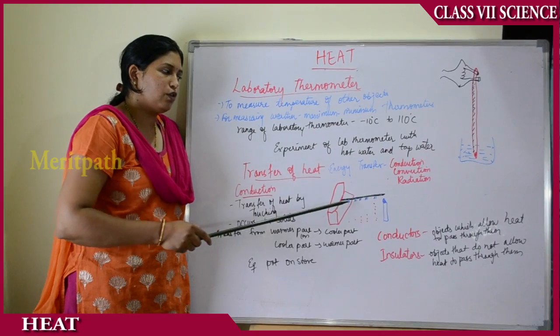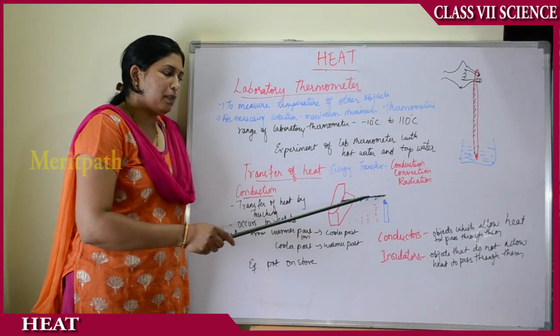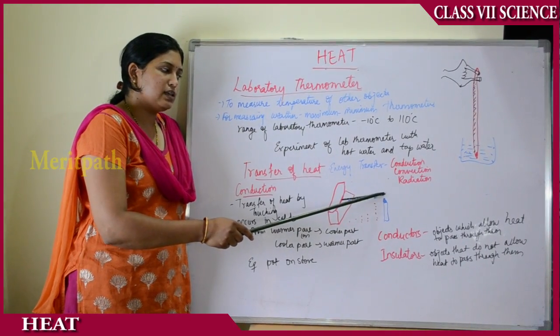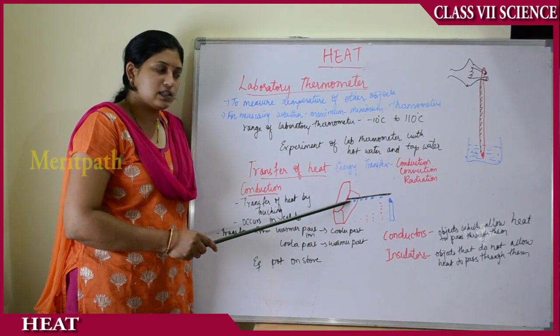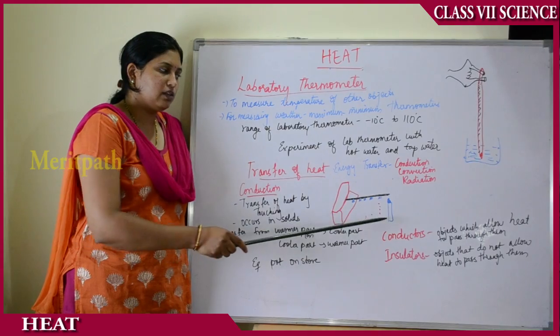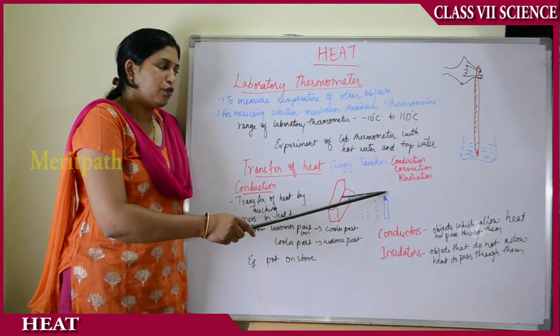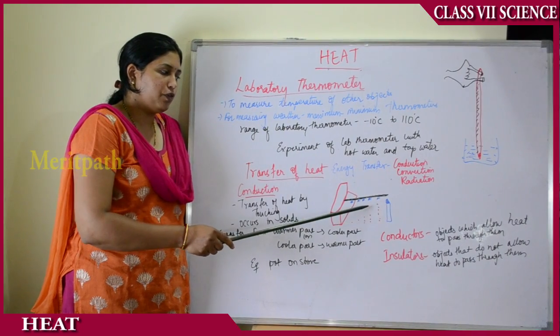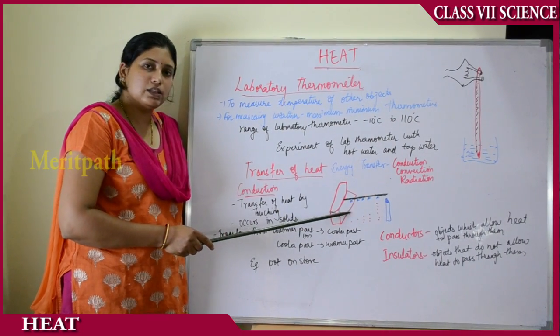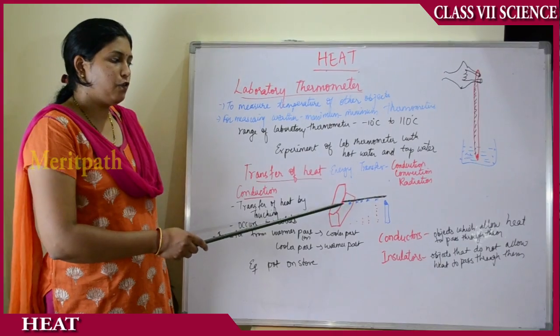That means there is transfer of heat from a warmer place to a colder place. This part gets heated up first, and then this part gets heated up last. So there is a transfer of energy with the help of the heat from the candle, from a warmer part to a colder part. This part of the wax starts melting first, and gradually it increases to this part. So this is an example for conduction.